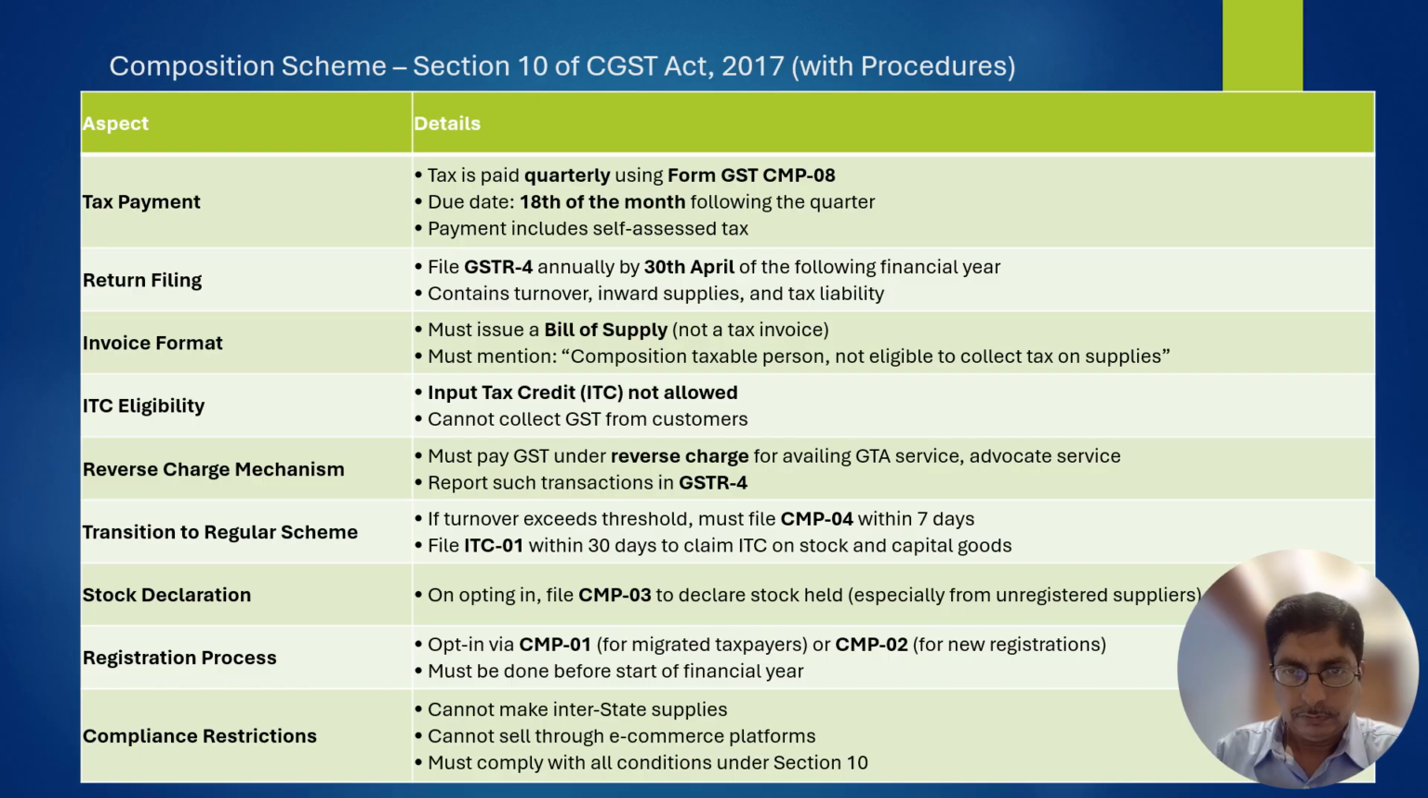To opt for the composition scheme, he needs to file CMP 02, and once it is filed, there is no need to file every year. It is filed once and it will continue. Then the person who wants to come out of the composition scheme needs to file CMP 04 within 7 days.